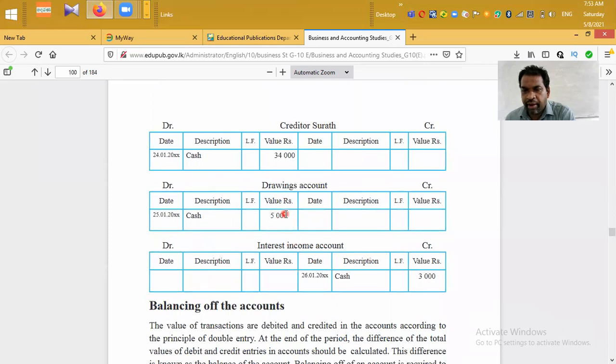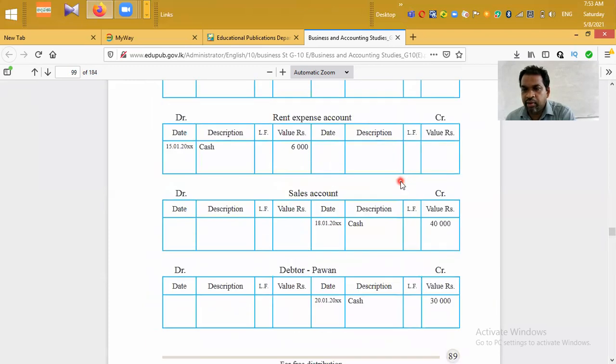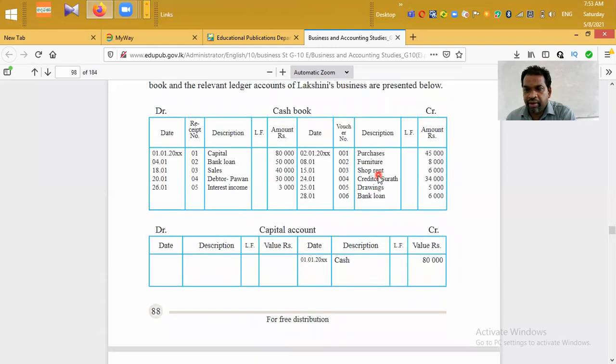They have debited 5,000 in value, description cash, 25th January. Then we can credit the cash account because money goes out, then asset decreases. Credit drawings amount 5,000, voucher number 005, date 25th January.